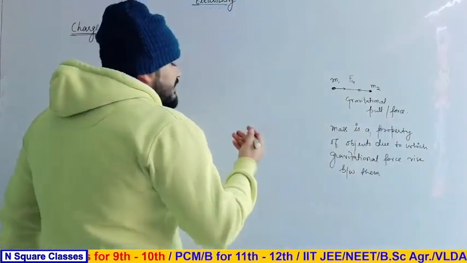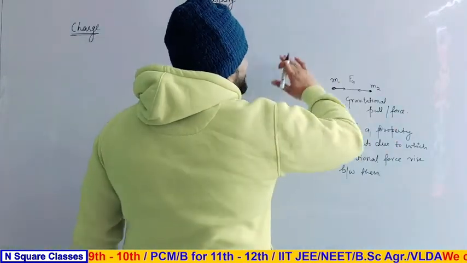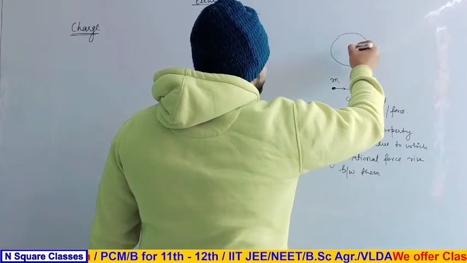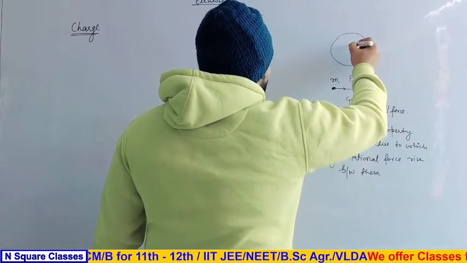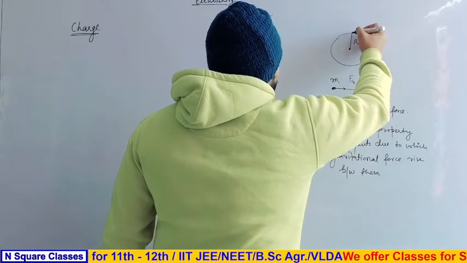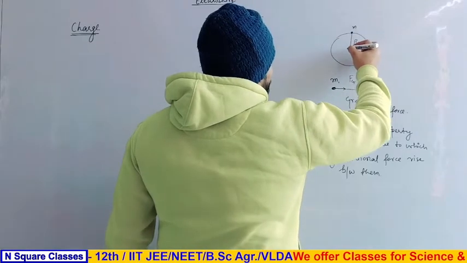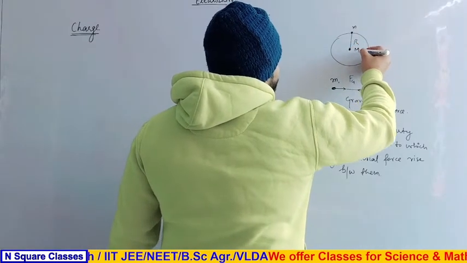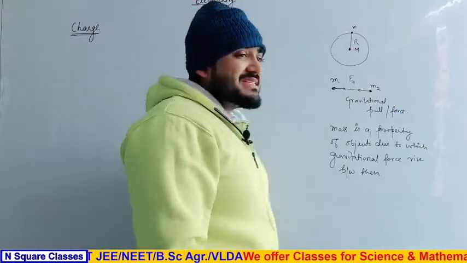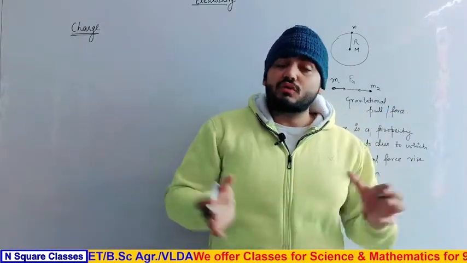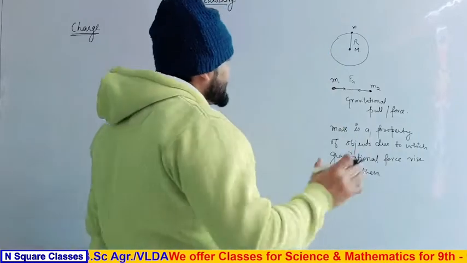The reason is that there is a large mass, that is the earth, and this is the center of the earth. We can say that this is the radius of the earth. We are lying on the surface of the earth. If this is small m and this is capital M, we consider that the whole of the mass is placed at the center of the earth, that is the core part of the earth.